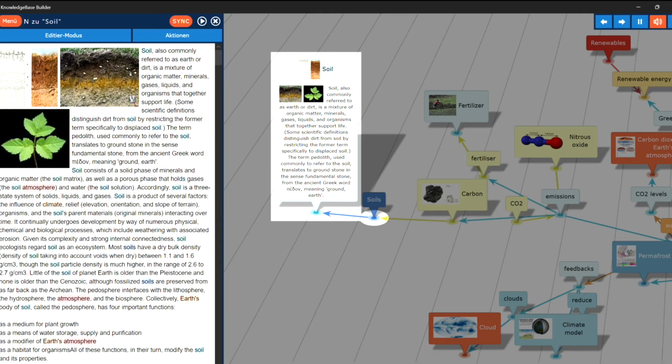Soil. Soil, also commonly referred to as earth or dirt, is a mixture of organic matter, minerals, gases, liquids, and organisms that together support life. Some scientific definitions distinguish dirt from soil by restricting the former term specifically to displaced soil. The term pedolith, used commonly to refer to the soil, translates to ground stone in the sense fundamental stone, from the ancient Greek word meaning ground, earth.